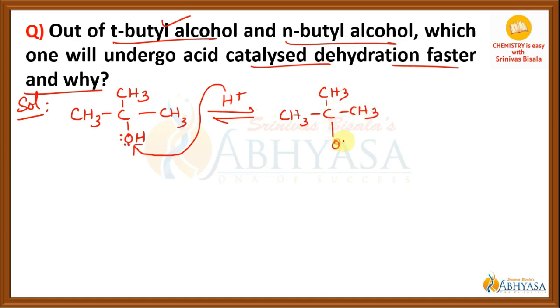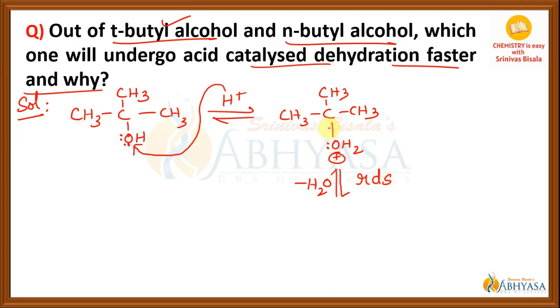That is the first step. Then in the next step, the water molecule will be lost and that results in the formation of carbocation. And formation of carbocation is a rate determining step.